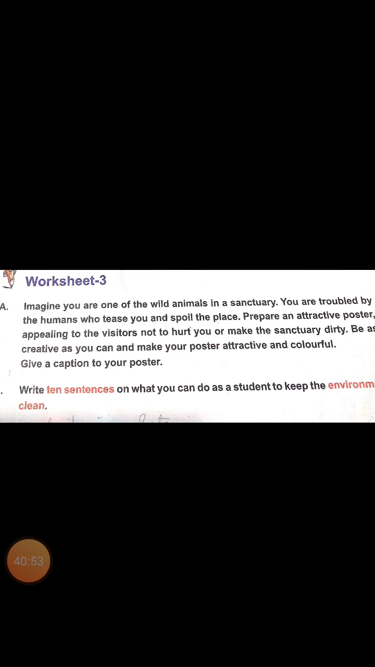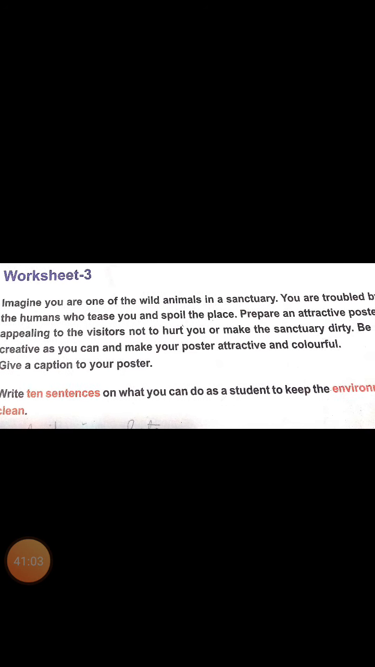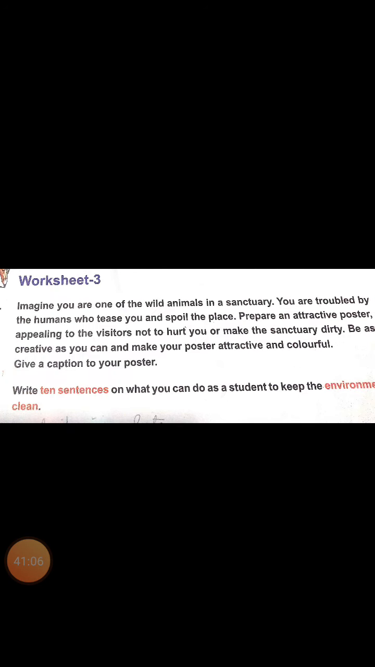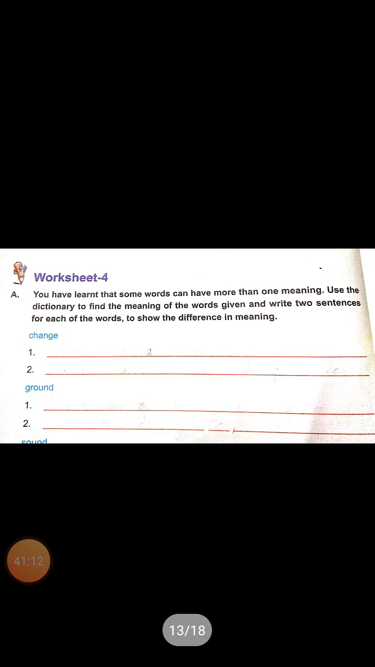There is another exercise. You have to write at least 10 sentences on what you can do as a student to keep the environment clean. To keep the environment clean, what can you do? You have to write 10 sentences of your own. This is another exercise. You have to do it. Here, there is another worksheet.